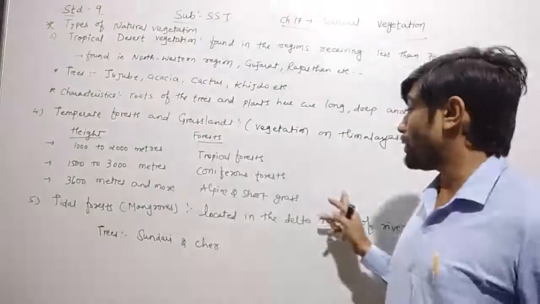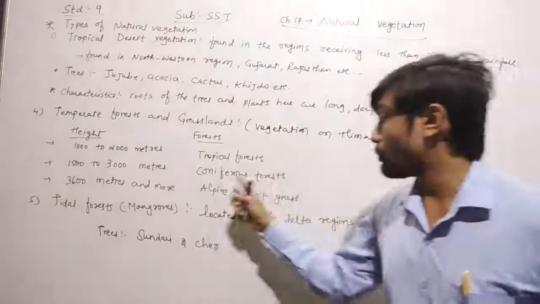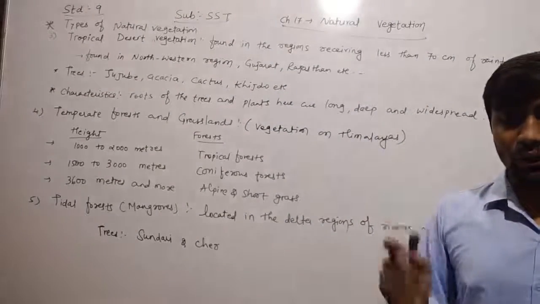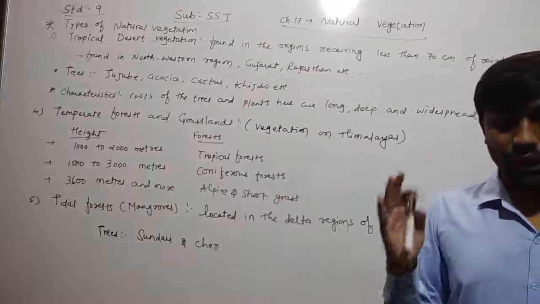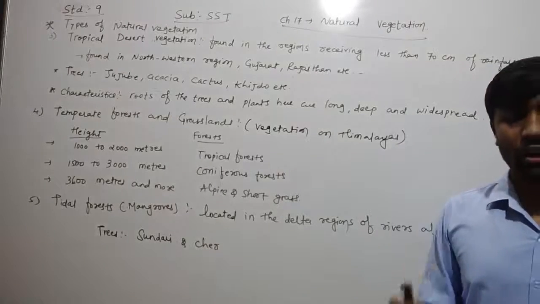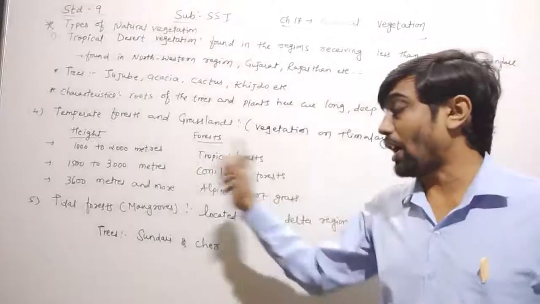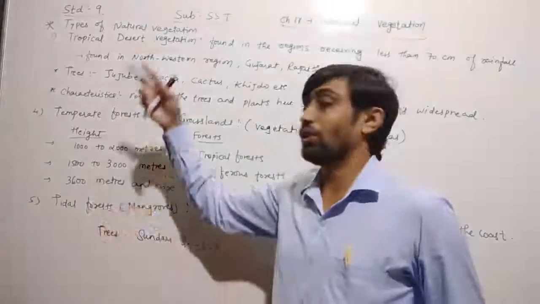Now, which major trees do we find in the alpine and short grass? Here we find silver fir and birch. These are the major trees we find at the height of 3600 meter in the Himalayan vegetation.